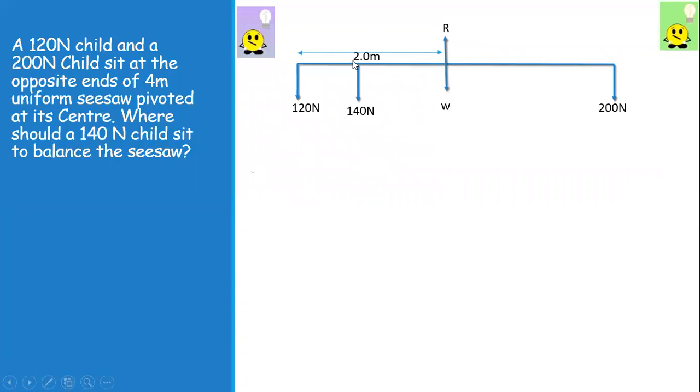If I calculate the torque on this side, it will be 120 into 2, that is 240, and over here it is 2 into 200, that is 400. So this seesaw is not in equilibrium. The 400 weight side will move down and this side will move up. In order to bring it into equilibrium, a 140 Newton child sits on it. At what distance from the pivot should he sit to maintain the conditions of equilibrium?